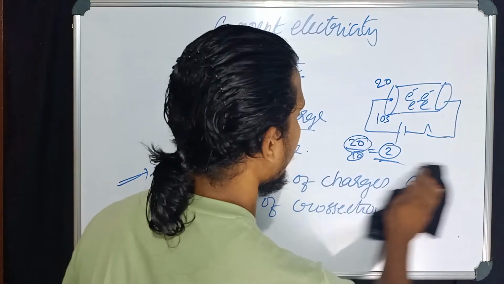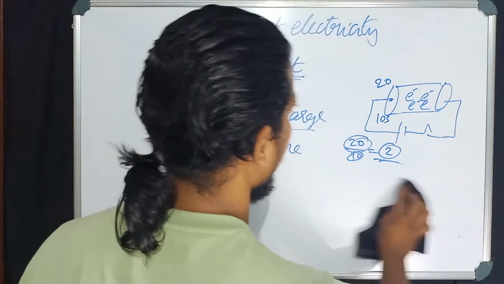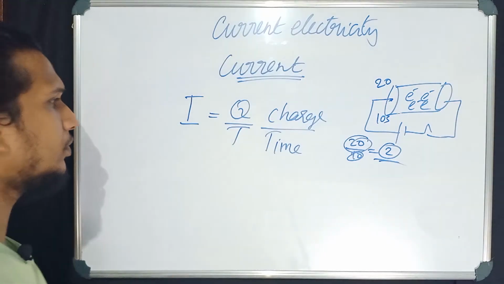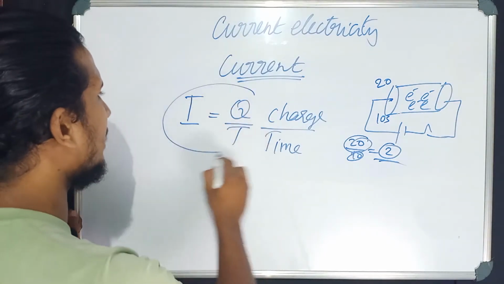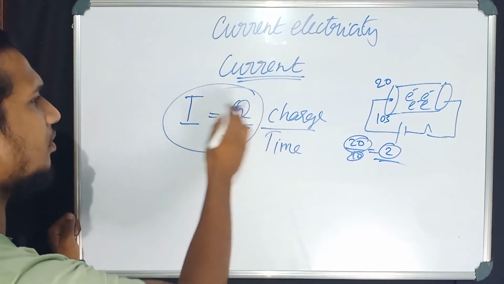Now I will tell you about the SI unit of current. How can you define the SI unit? In order to define any SI unit in physics, what you have to do is write the basic equation of that physical quantity, then take the SI unit of all corresponding terms.